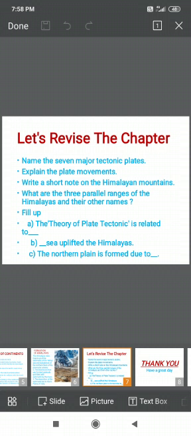Number 1 Himadri, number 2 Himachal, number 3 Shivalik. That also can be considered as the 3 ranges of Himalayas.